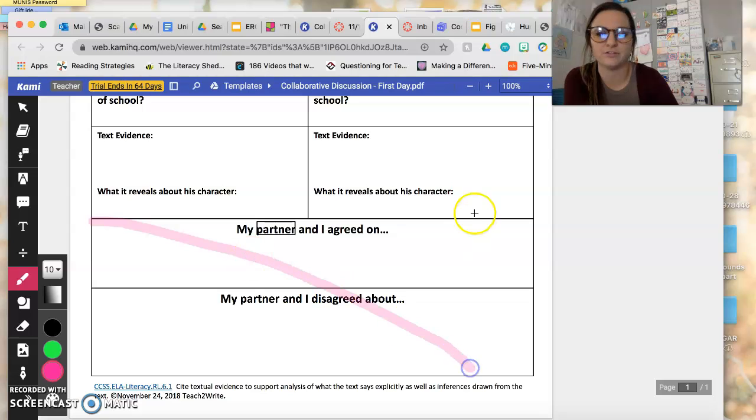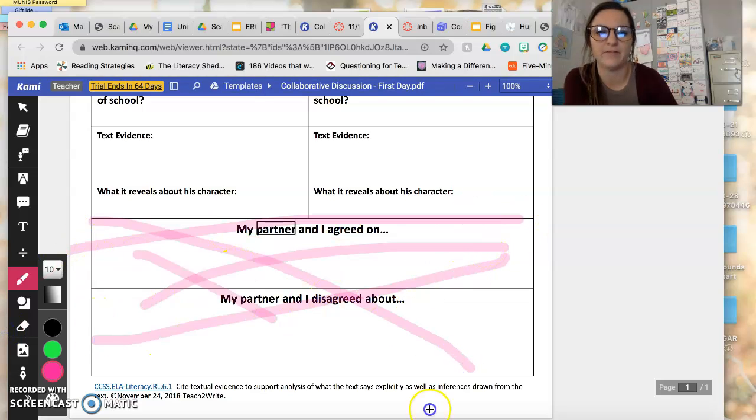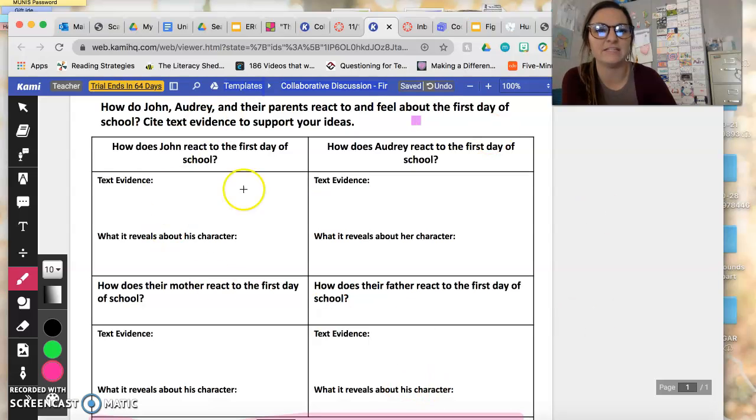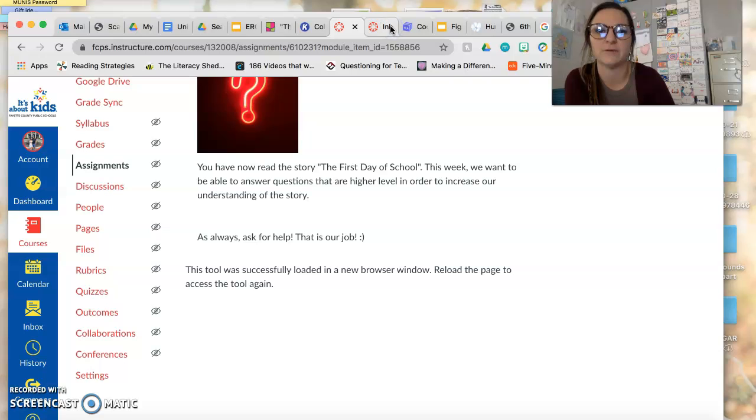You do not have to do this part. That's fine. That part does not have to be done. Their partner is yourself because you are doing it after class. We didn't do it in class either. So that is the assignment for core. Okay, if you have any questions, you just email me.